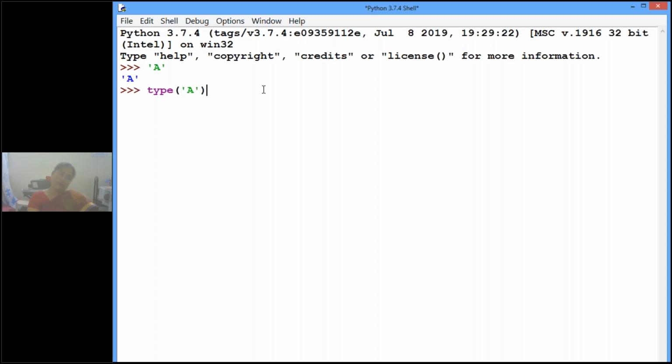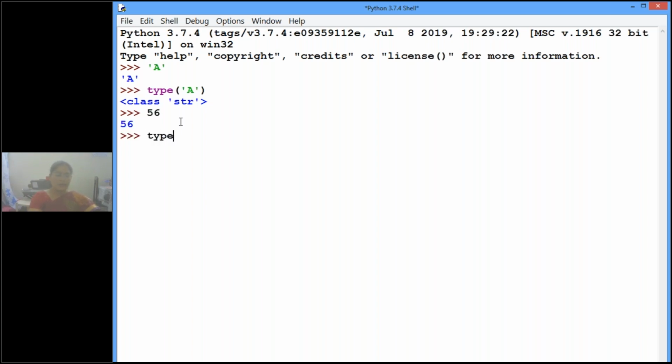Within the parentheses, whatever we give is the parameter. If you give the actual value, that is the actual parameter. Now, what is the output? It is str type. What type of data is it? String type. Clear?